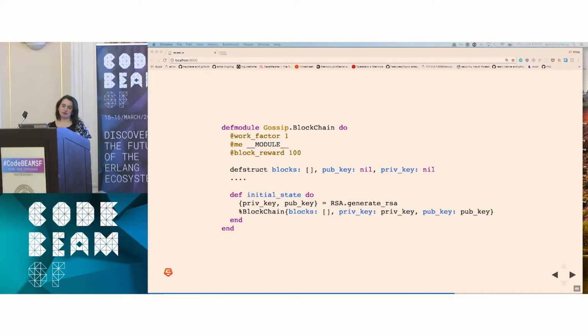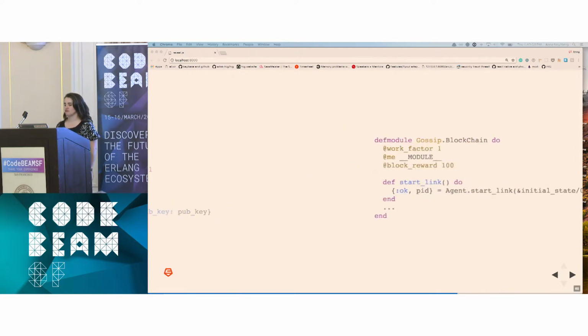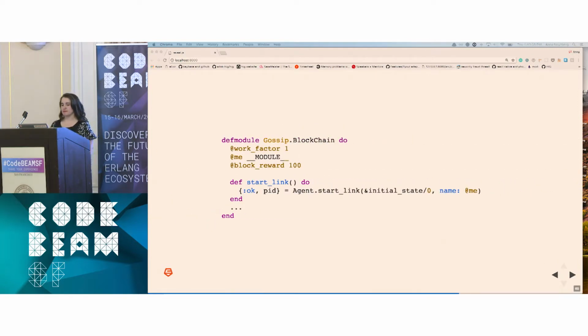So we'll have an initial state function, and we'll return a struct with those values. And we're going to store our state in an agent, right? We're going to store this list of blocks in an agent. So we just call agent.startLink. We pass in our initial state function, and we'll have that struct.